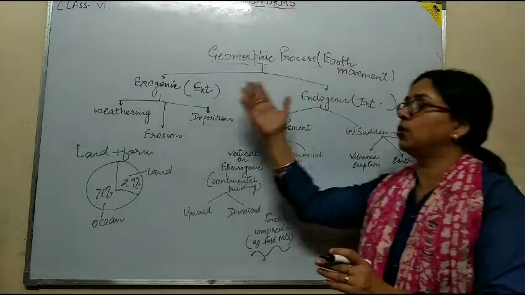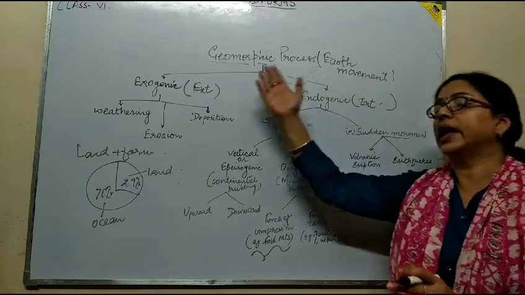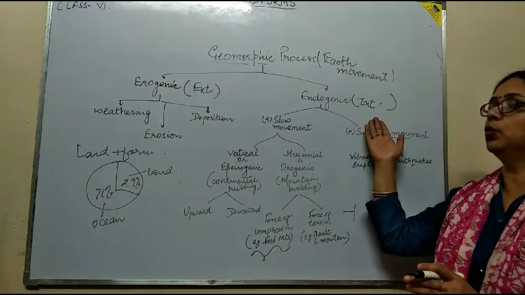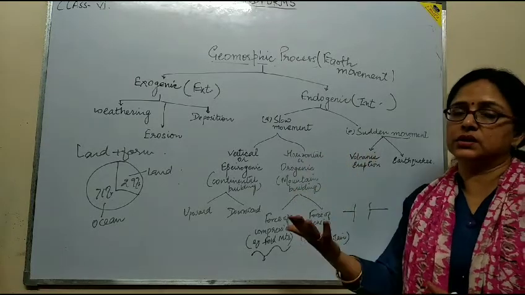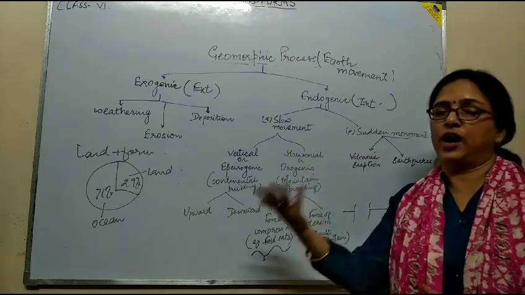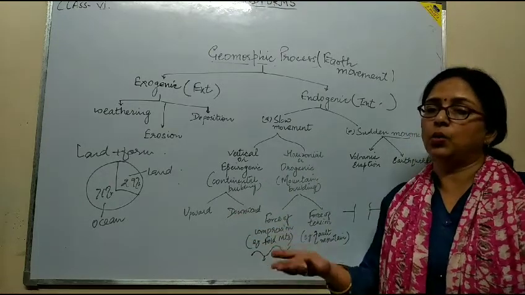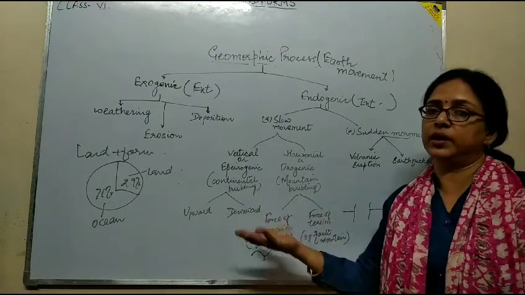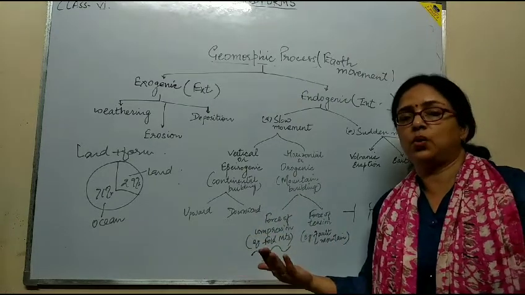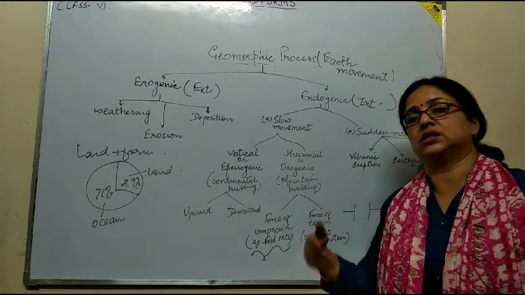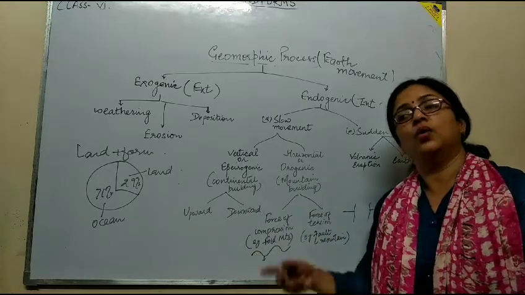So these are some of the exogenic and endogenic movements, or the external and internal movements, on the surface of the earth that result in the formation of landforms. As I said previously, the landforms are mountains, plains, plateaus, valleys, etc. What the different mountains are, and the formation of mountains, plateaus and plains, we will study in the next class.